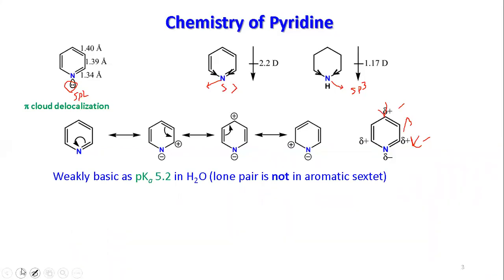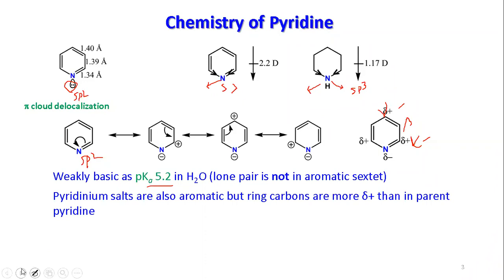So pyridine, as I told, behaves as a weak base, and the pKa is found to be 5.2 in water, because this lone pair is accessible. Why is it weak? Because this is sp2, so you have more s character, so it's tightly held. Whereas in piperidine, this is sp3, so the basic character is more. So your pKa value will be higher here, around 10 point something.